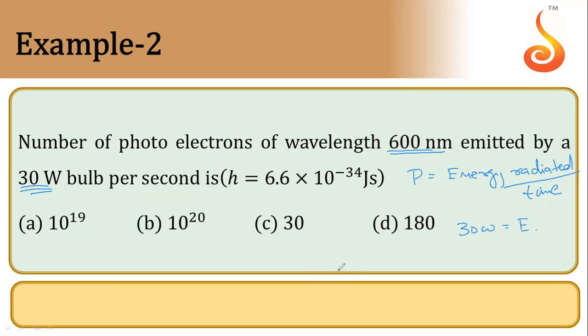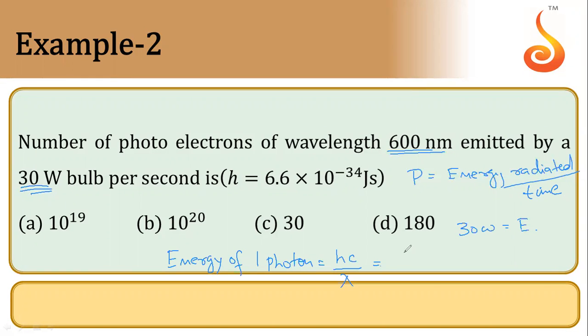Wavelength is given as 600 nanometer. So can we calculate the energy of one photon? One photon, the formula of energy is hc by lambda. Okay. So substitute the values here.